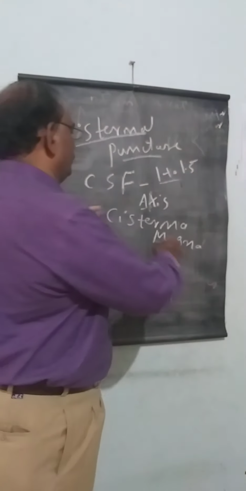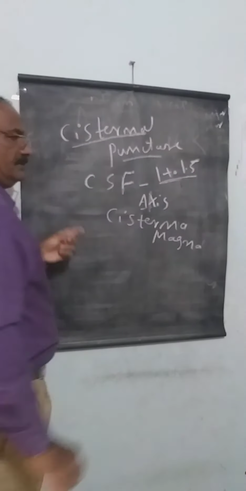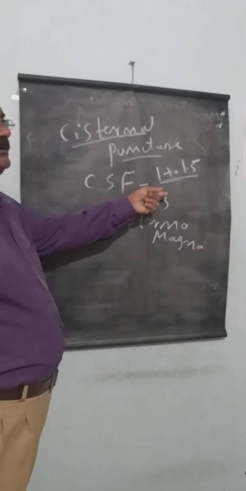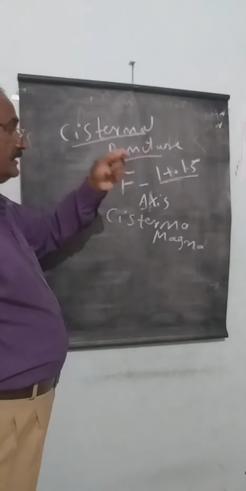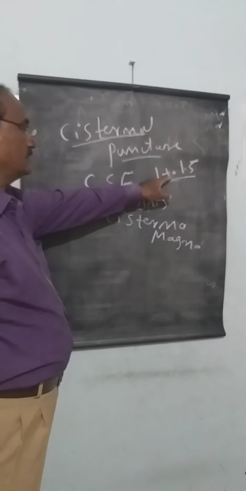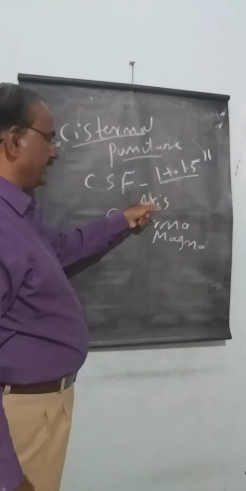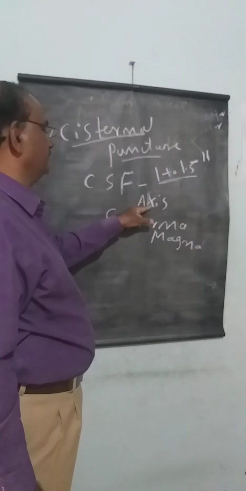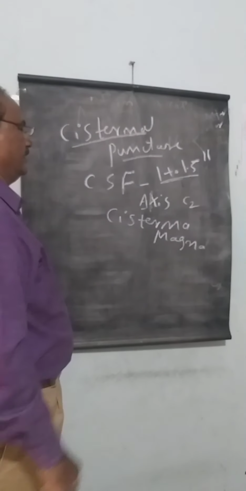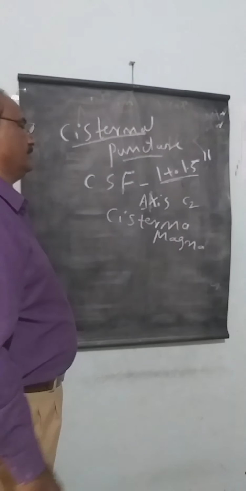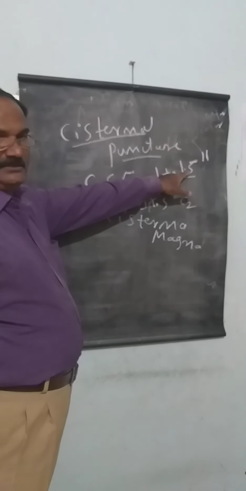The needle goes only 1 to 1.5 inches above the spine of the axis vertebra. The axis vertebra is C2, the second cervical vertebra.